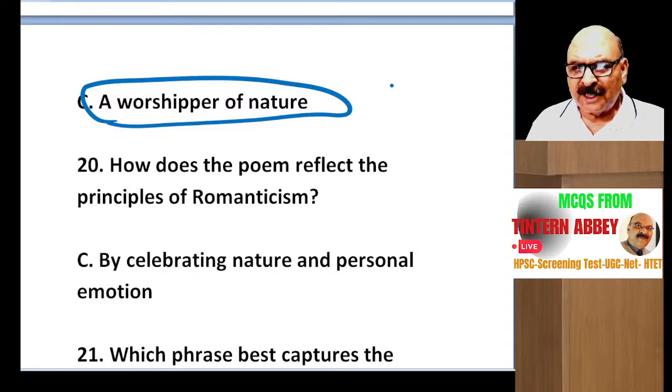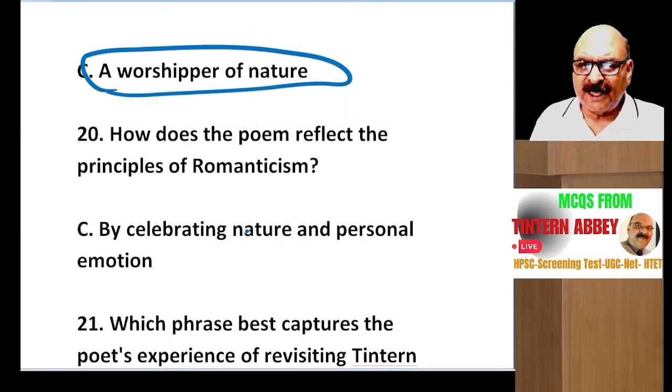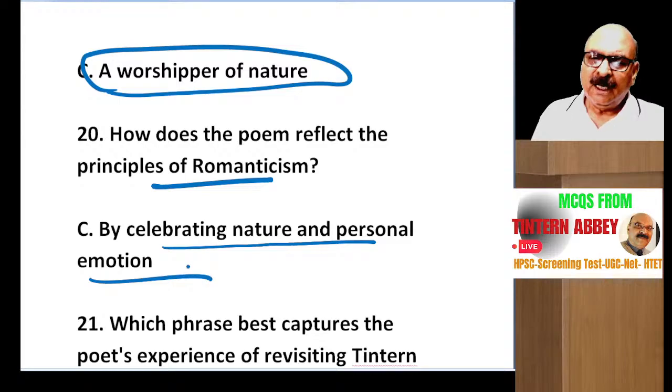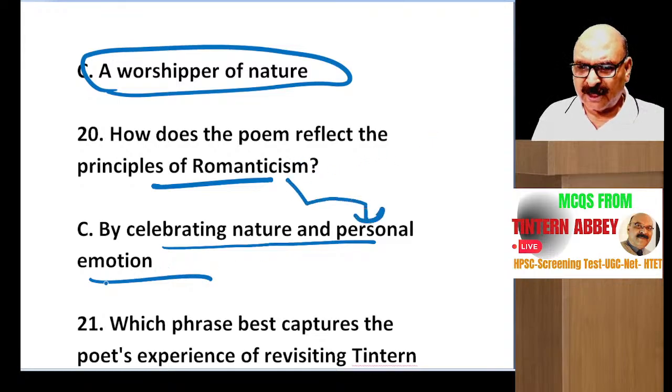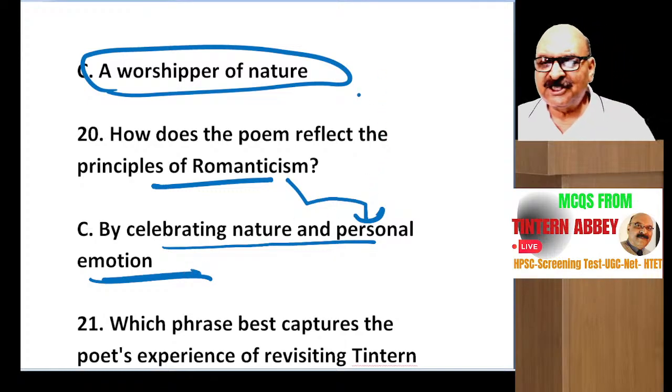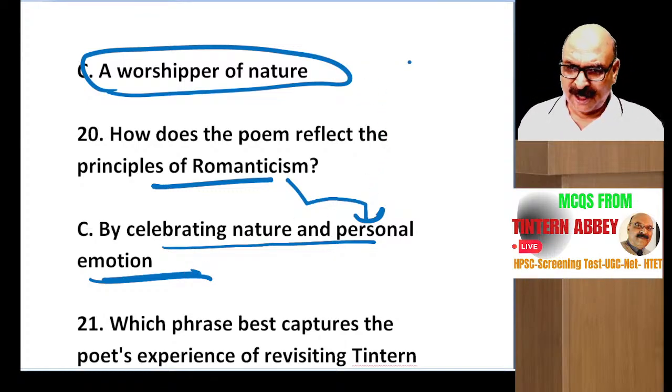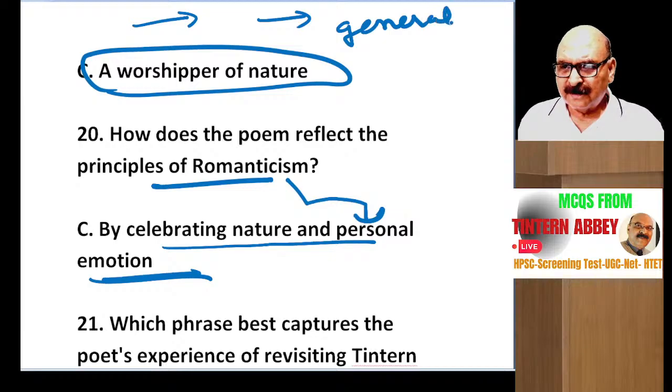How does the poem reflect the principles of Romanticism? By celebrating nature and personal emotion. Romanticism was based on personal emotion. All the poets like Keats, Shelley, Byron, Coleridge, they wrote personal poetry. In the beginning, they were personal, but at a later stage, they generalized their themes. And this is their greatness.